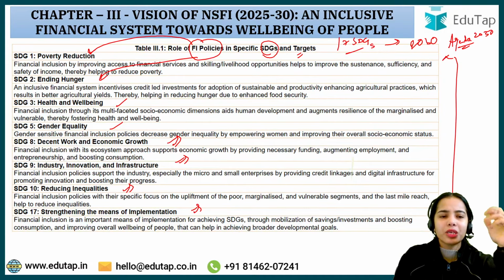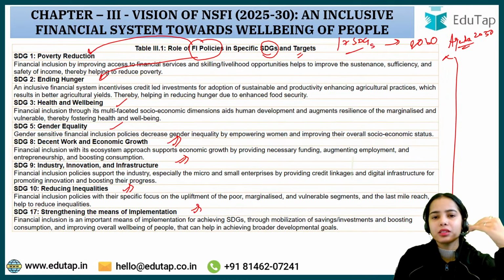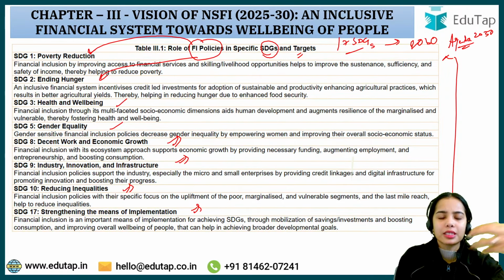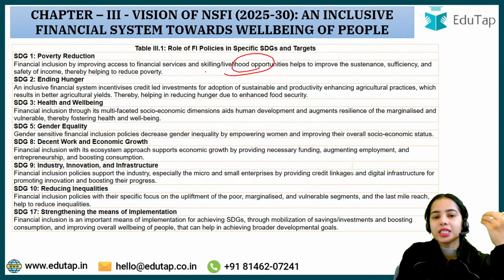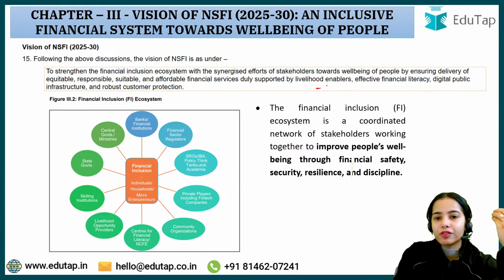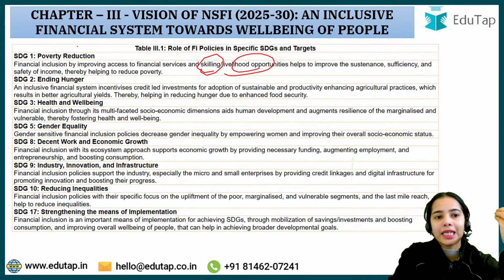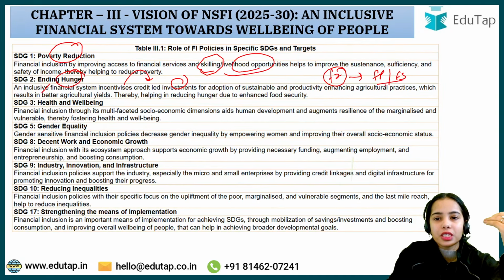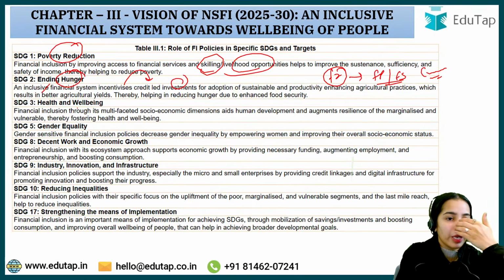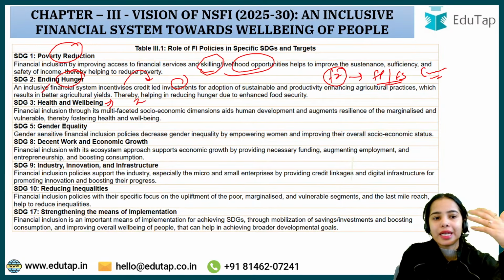Now you can read this because there is not much to understand here. This is just basic theory, just basic statements that have been provided. If people have good livelihood opportunities, if the people have the skills, if the livelihood enablers are provided to the people, then the poverty will reduce. Ending hunger: an inclusive financial system incentivizes credit-led investments. If the people are more financially included, that means they have financial products, financial services, they have the credit facilities and such to sustain themselves. Health and well-being: insurance helps in that.